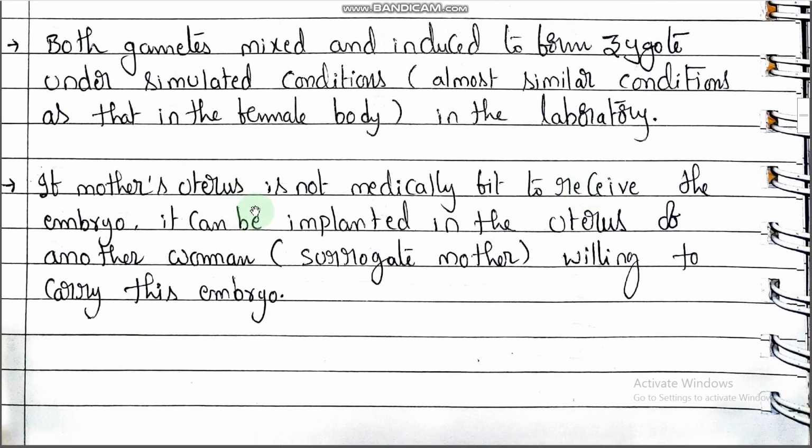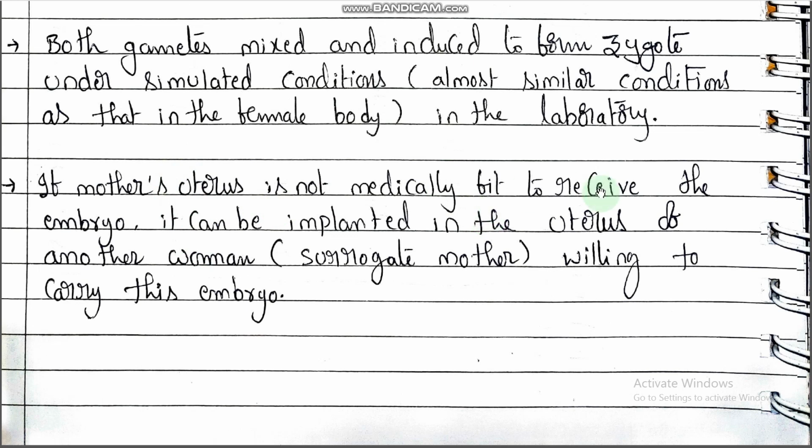If the mother's uterus is not medically fit to receive the embryo, then after the formation of a zygote, the zygote starts development, and that embryo is transferred into the same mother, like the infertile couple's mother. Otherwise, if the mother's uterus is not medically fit to receive the embryo, it can be implanted in the uterus of another woman. So the infertile couple's zygote embryo should be transferred into another woman. That other woman is called a surrogate mother, willing to carry this embryo. In what case? In case the mother's uterus is not medically fit.